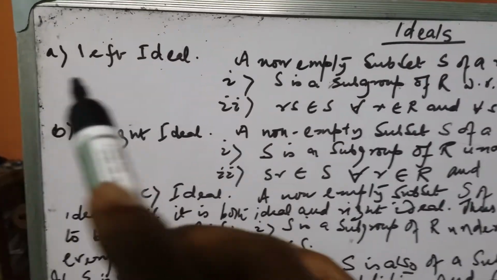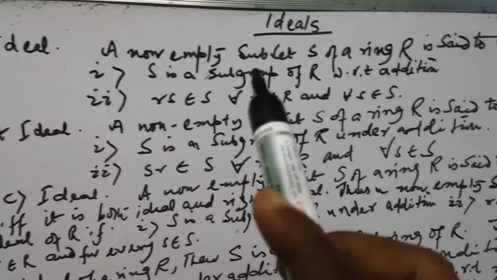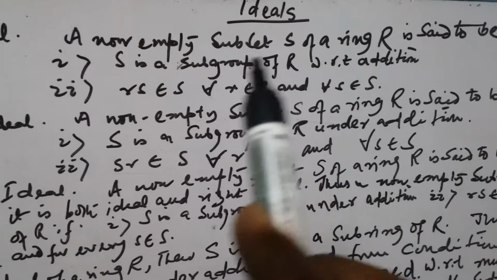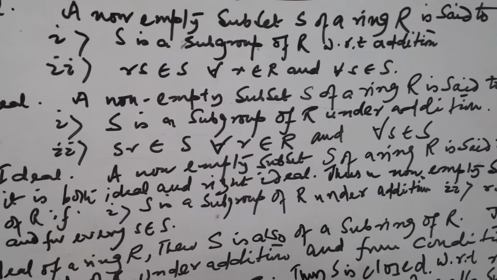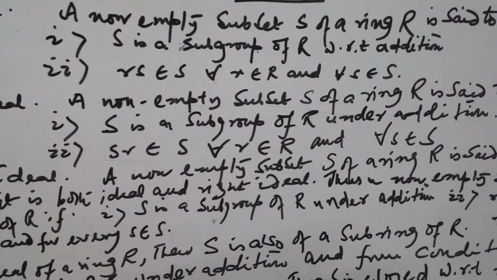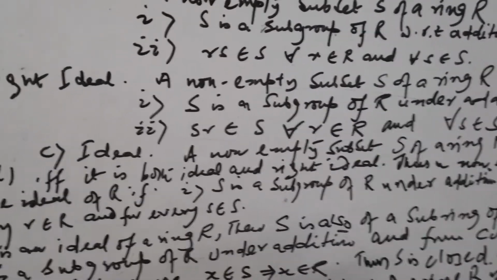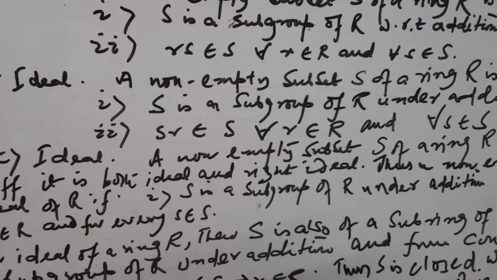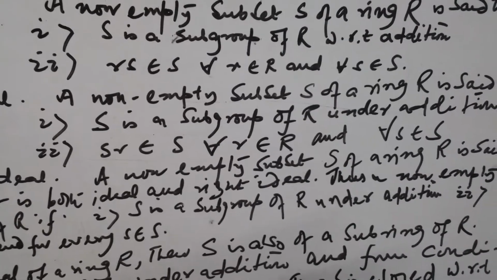Now, the definition of left ideal. What is called a left ideal? A non-empty subset S of a ring R is said to be a left ideal if, number one, S is a subgroup of R with respect to addition. And number two, rs belongs to S, where r belongs to capital R and s belongs to capital S.